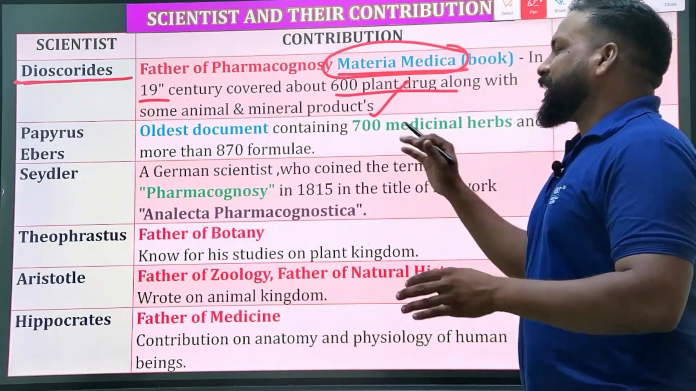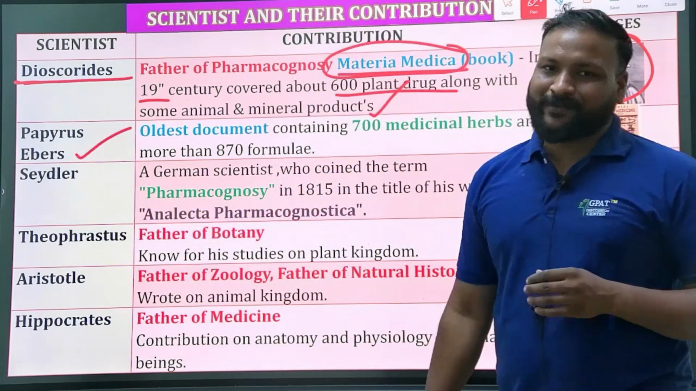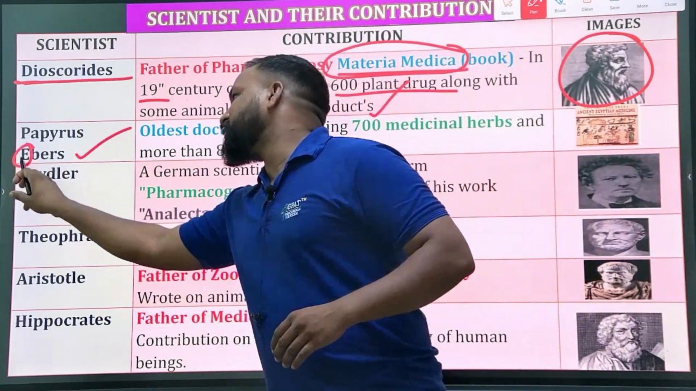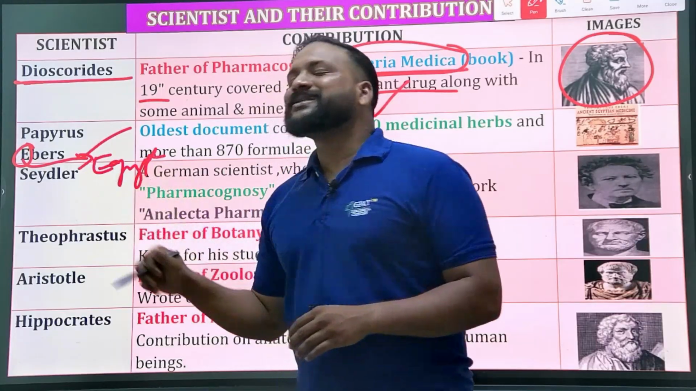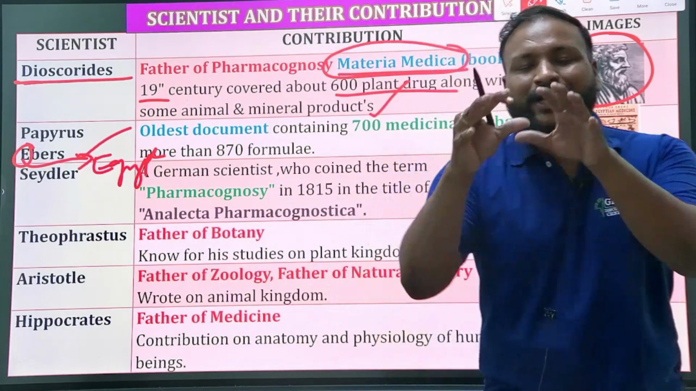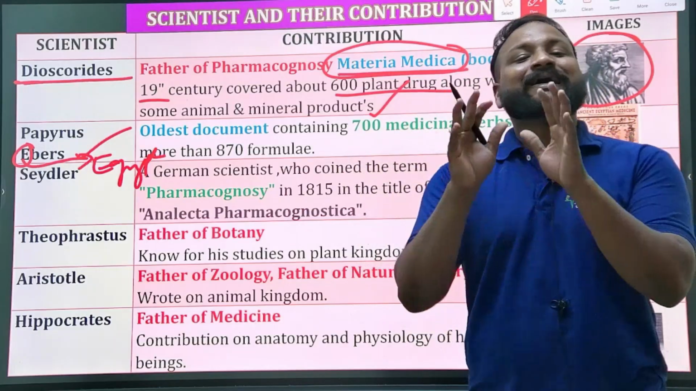Next, Papyrus Ebers, or Ebers Papyrus. E stands for Egyptian. Do remember, E stands for Egypt, where this is an important scripture or important document. It is an important document belonging to Egypt. Clear?